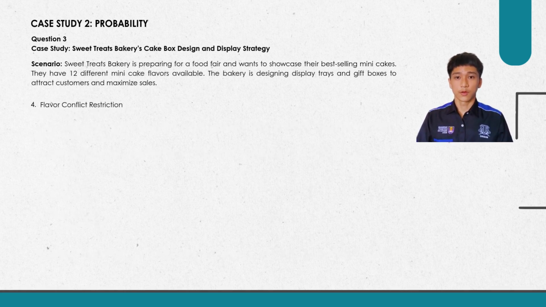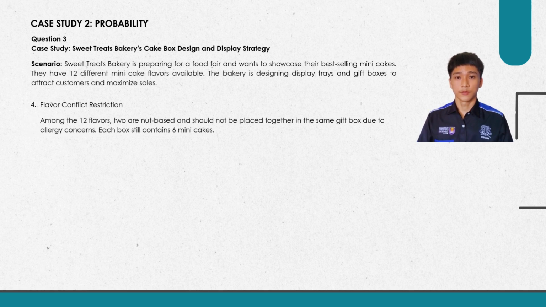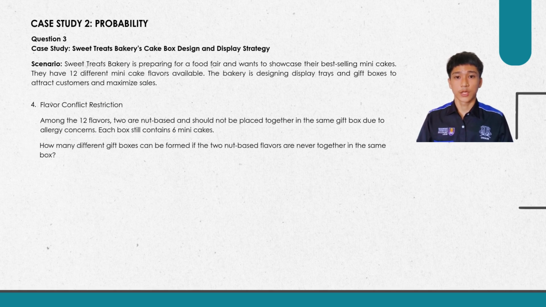Number 4, flavor conflict restriction. Among the 12 flavors, 2 are nut best and should not be placed together in the same gift box due to allergy concerns. Each box still contains 6 mini cakes. How many different gift boxes can be formed if the 2 nut best flavors are never together in the same box? First, we need to find the number of boxes with both nut best flavors.